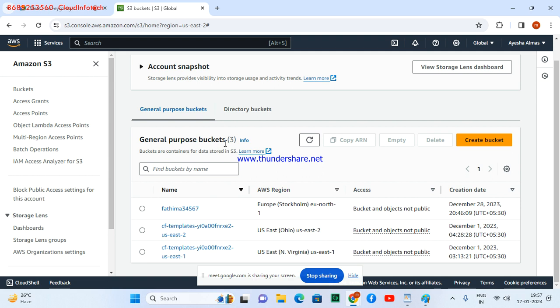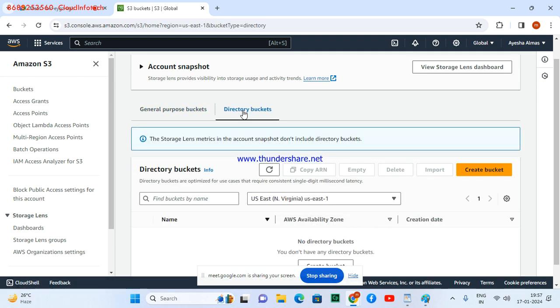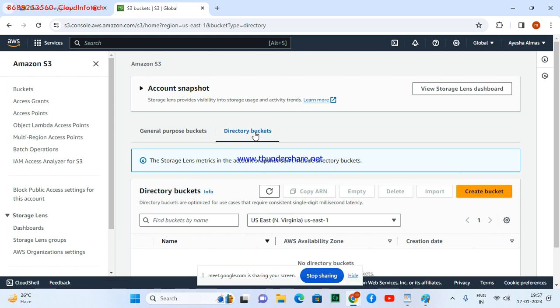Under general purpose buckets, how many buckets are there? Three buckets. There are general purpose buckets and directory buckets. We have two types of bucket. It is a new concept introduced by Amazon, so we'll see what a bucket is, and the general purpose and directory buckets.